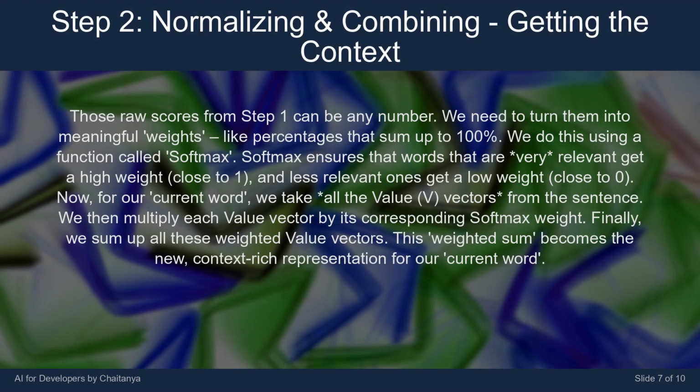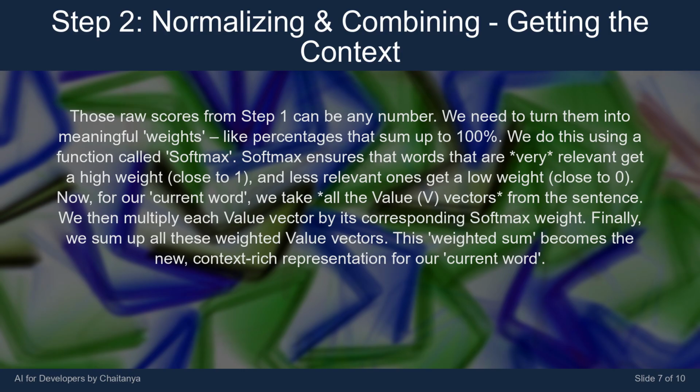Those raw scores from step 1 can be any number. We need to turn them into meaningful weights, like percentages that sum up to 100%. We do this using a function called softmax. Softmax ensures that words that are very relevant get a high weight, close to 1, and less relevant ones get a low weight, close to 0.